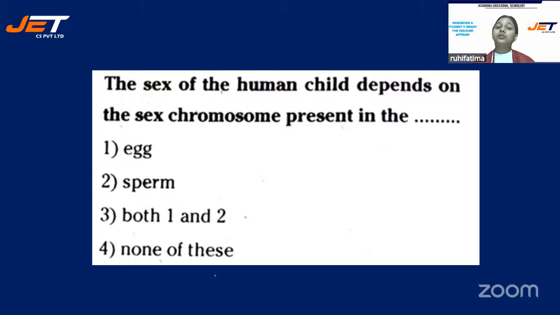Next question. The sex of the human child depends on the sex chromosome present in the. And your options are number 1, egg. Option number 2, sperm. Option number 3, both 1 and 2. Or is it option number 4, none of these?